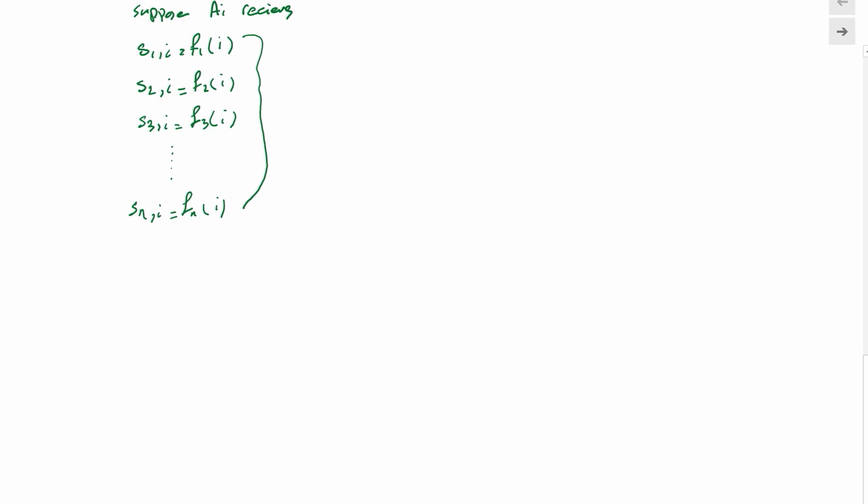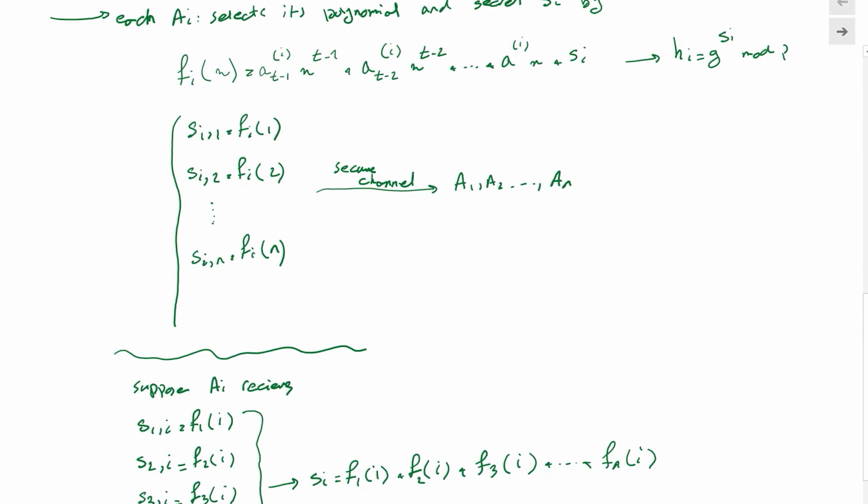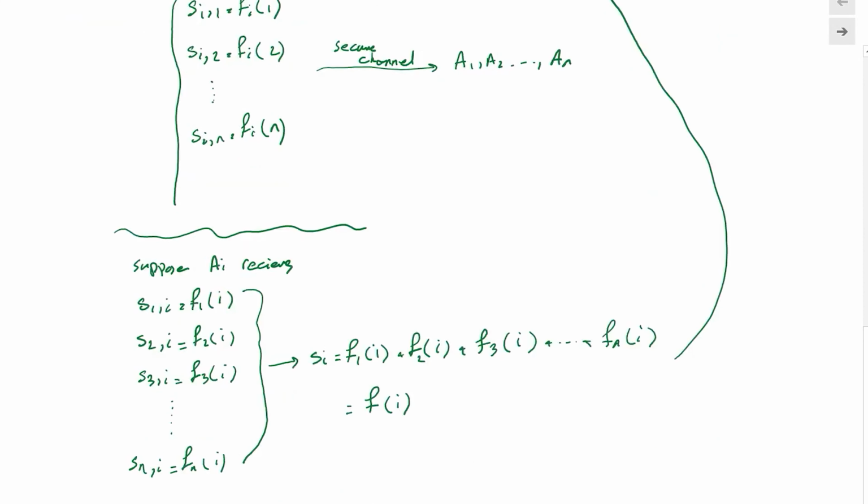And once we get these, then we can compute S_i to be F1(i) plus F2(i) plus F3(i), all the way to Fn(i), which is going to be equal to F(i), right? So the secret key for this user, S_i, we can just plug it in. It has to come through here. So this is how it works.